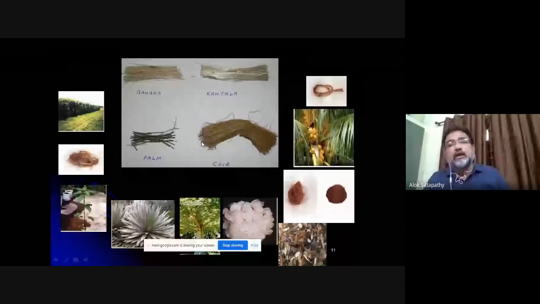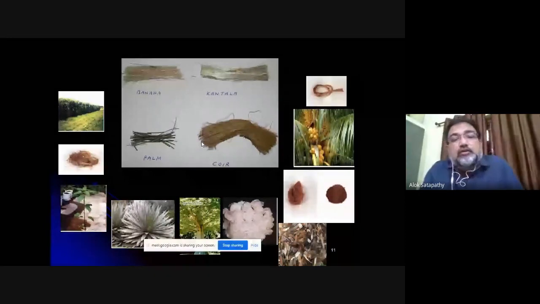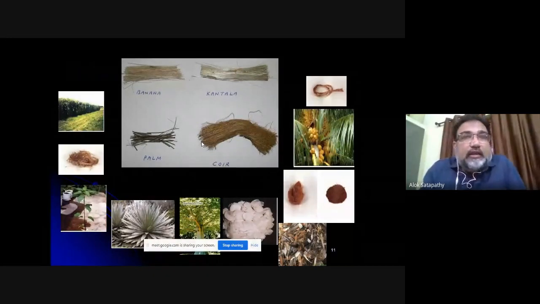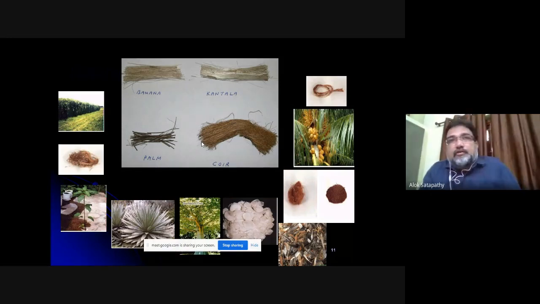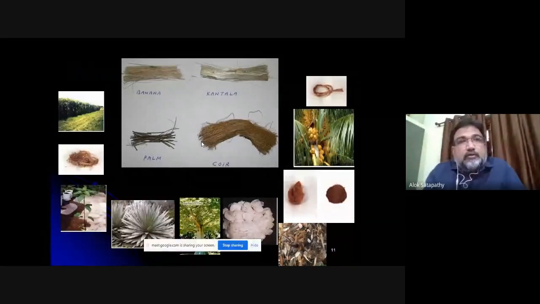Now you can see this is a gallery of green fibers. Mother Nature has given us a vast range of plants and species from which the scientific community can think of extracting fibers, and those fibers can be used as reinforcement in composite materials, preferably in polymer composites, because these natural fibers are very much compatible with polymeric matrices like epoxy, polyester, polypropylene, nylon, vinyl ester, phenolic resin, polyether ether ketone.